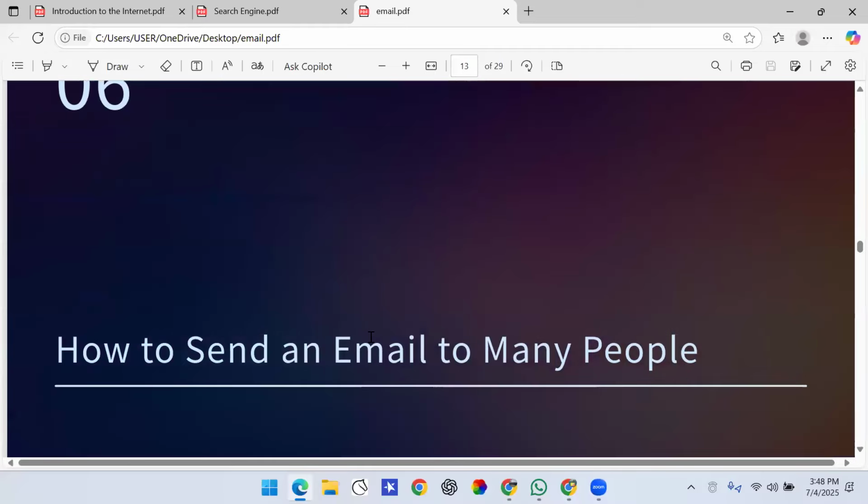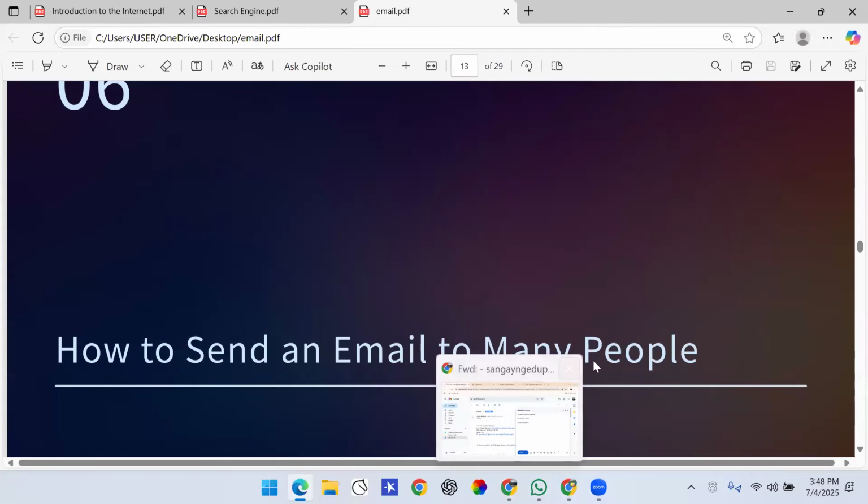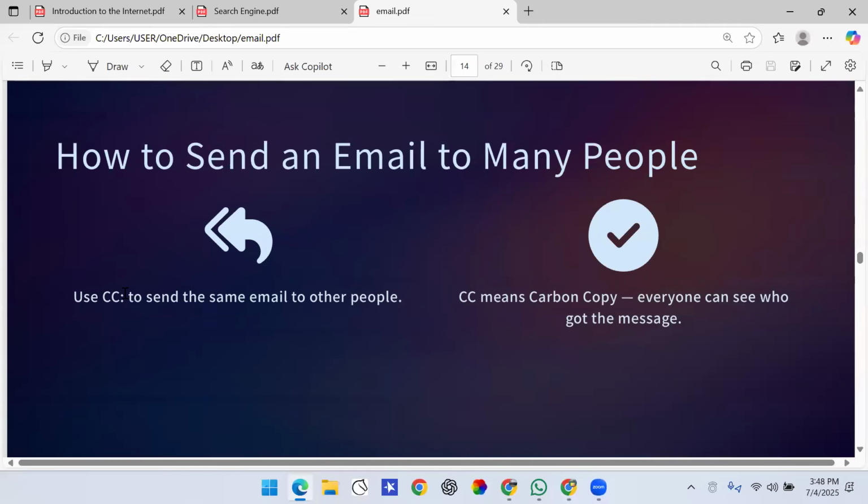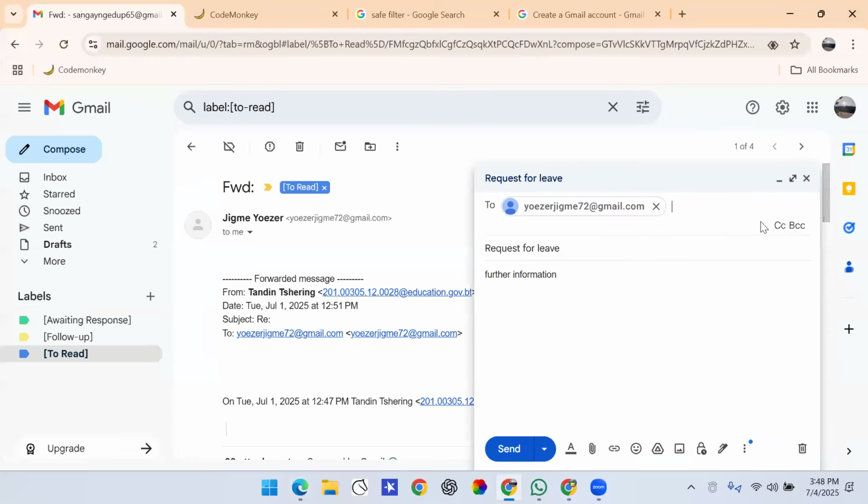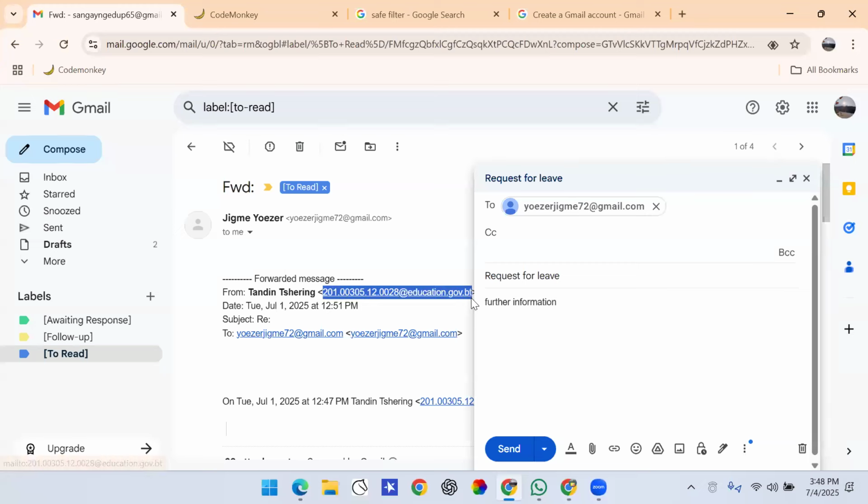Now, how can you send it to many people? I can send it to many people. There, you need to use CC over here. So what does CC mean? CC means carbon copy. You can see over here these two options, right? CC and BCC. CC means I can send it to multiple people, right? So let's say I want to send it to my friend Tandin Singh over here. What I can do is, I can copy his email address as well, and then I can attach it over here, right? And I can add other friends of mine as well.